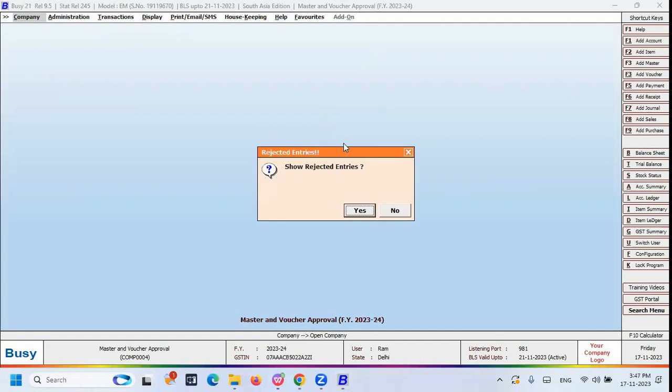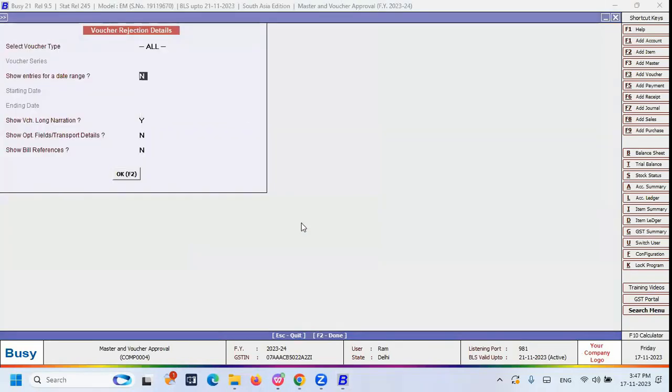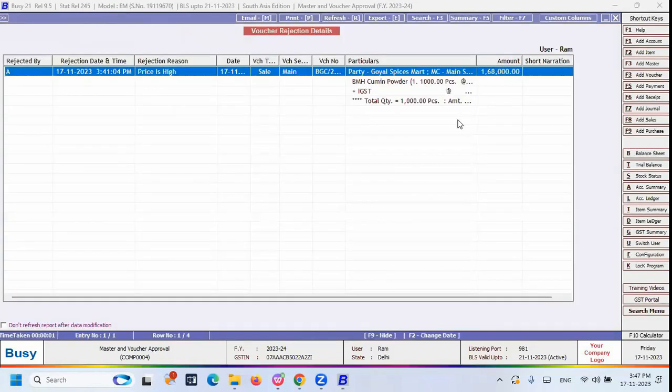So you can see the pop-up. Now the pop-up is showing rejected entries. Previously that pop-up showed the approved entries. Now it is showing rejected entries, right? Once you click this Yes option, then the particular user called Ram comes to know which entries have been rejected. If the super user mentions proper valid reasons, then the sub-user called Ram comes to know what mistakes they made from their end. So this is the way voucher rejection works.